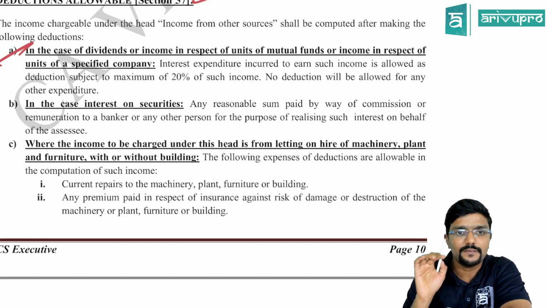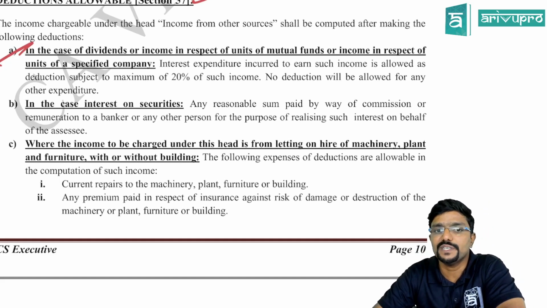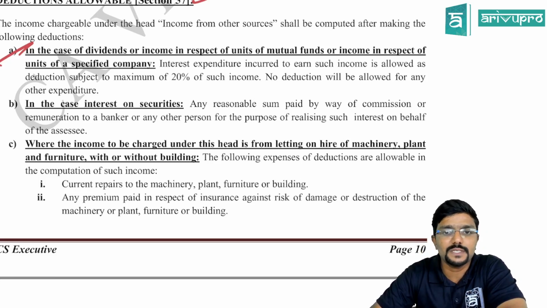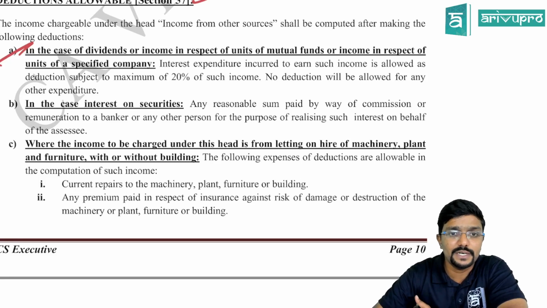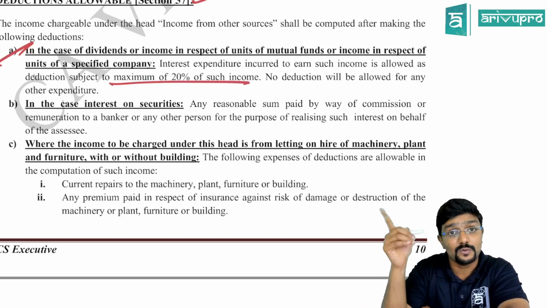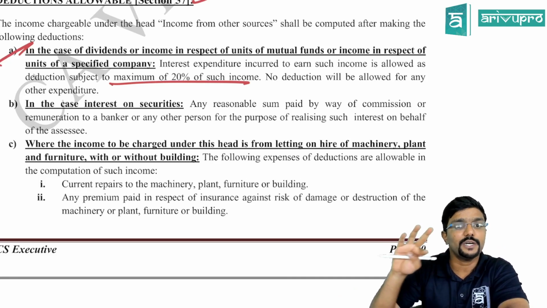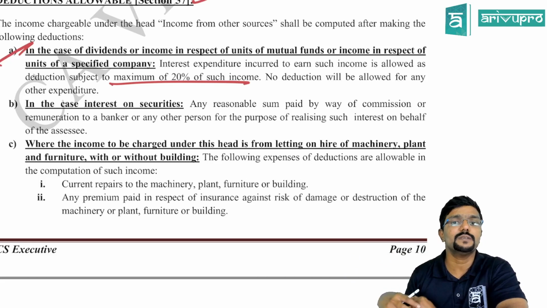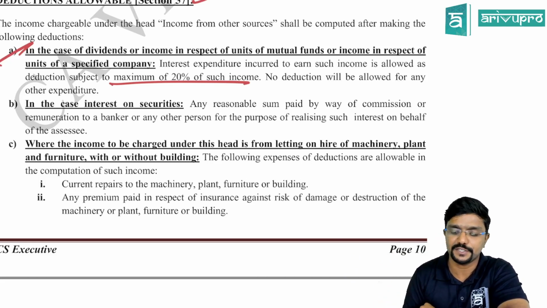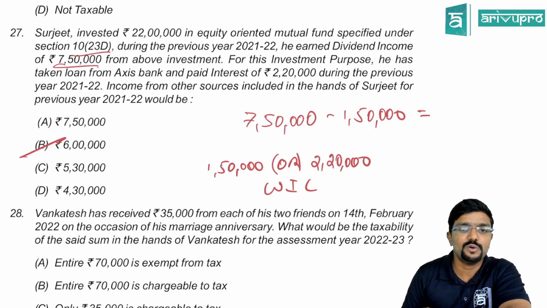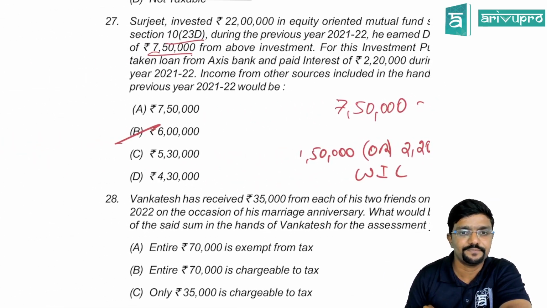That is, in case of dividends or income in respect of units of mutual fund or income in respect of units of a specified company, interest expenditure incurred to earn such income is allowed, subject to a maximum deduction of 20% of such income. 20% of such income means dividend income. So don't take 20% of interest expenditure, take 20% of income. No deduction will be allowed for any other expenditure against the dividend income on mutual funds, guys. So how much would be taxable here is 6 lakh.